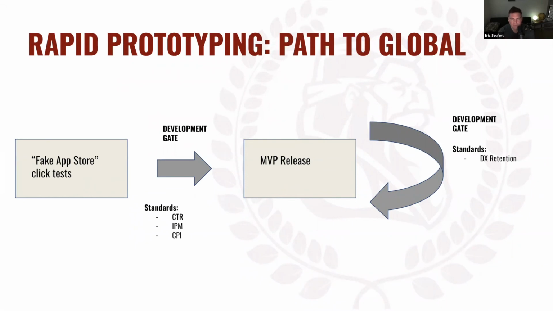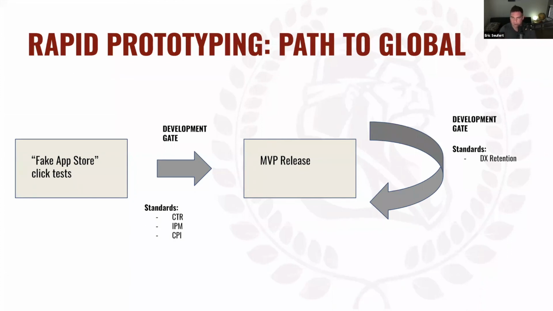And if they won't, then let's go back to the drawing board in terms of that combination of mechanic and tone and theme. And if they will, and the IPM or the CTR or the CPI is at whatever standard you want it to be, then let's move into development, right? And then you get to an MVP release. And the arrow pointing back to it just shows that this is an iterative cycle, and you keep adding more content to the MVP and tuning it and polishing it. And then you set these gates.